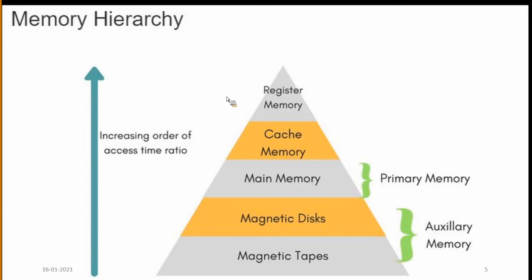Comparing the access speeds, the cache memory is very fast, main memory is relatively slow, and the hard disk is very slow when compared with the cache memory and main memory.